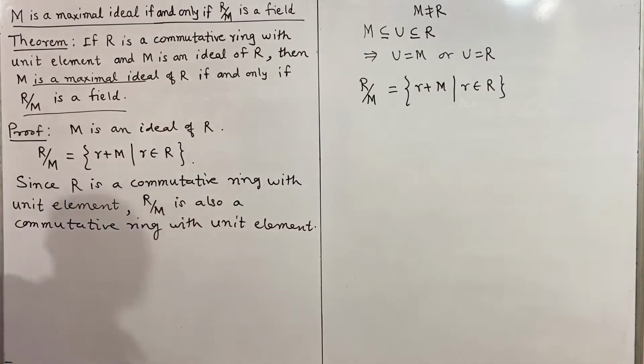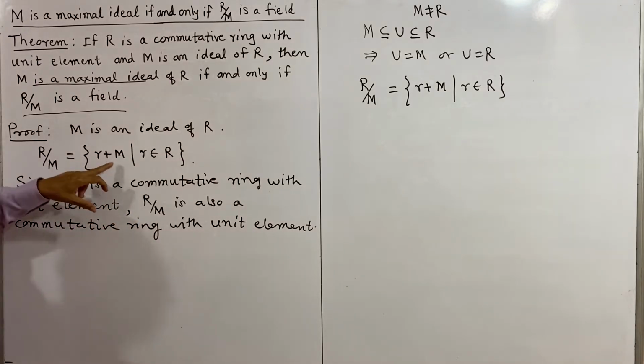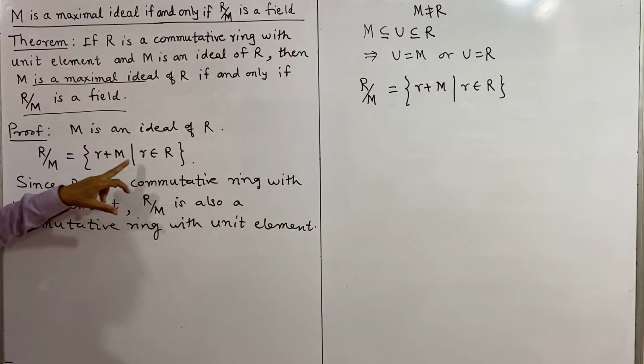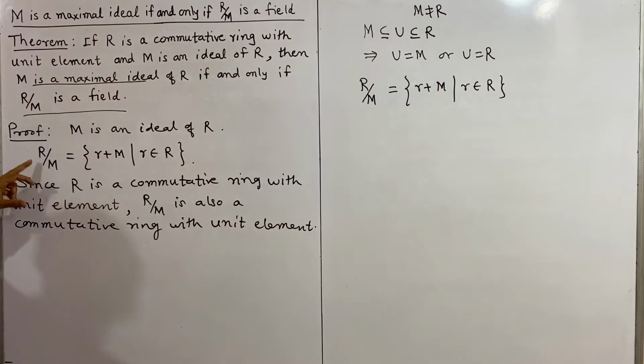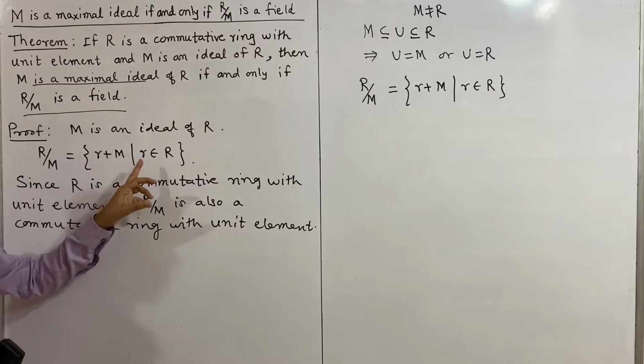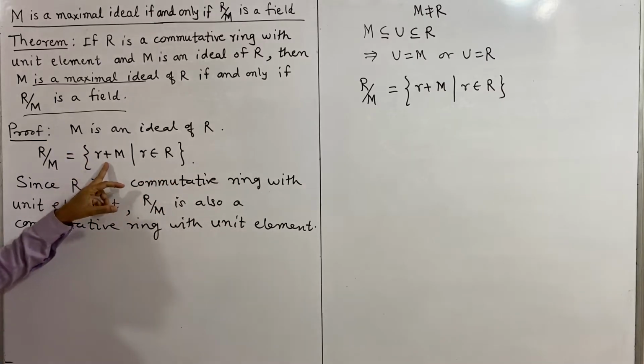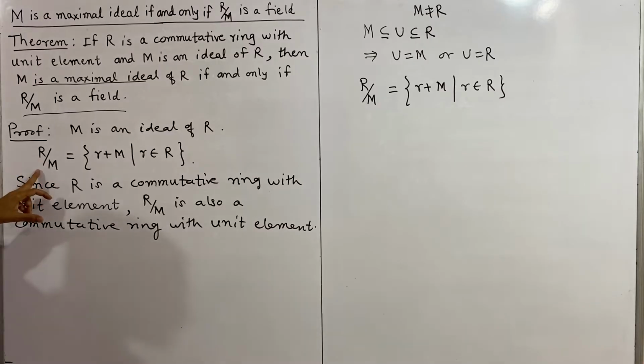Now you see, if 1 is the unit element of R, then what will be the unit element of R by M? It is of this form. So it will be 1 plus M. If 1 is the unit element of R, then 1 plus M will be the unit element of R by M. Similarly, 0 is the additive identity for R. Then 0 plus M will be the additive identity or 0 element of R by M.